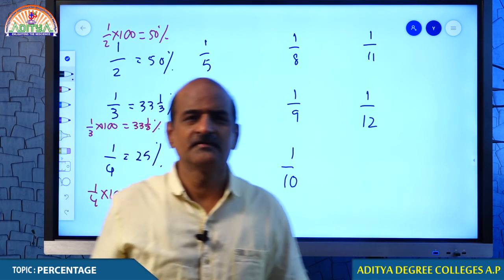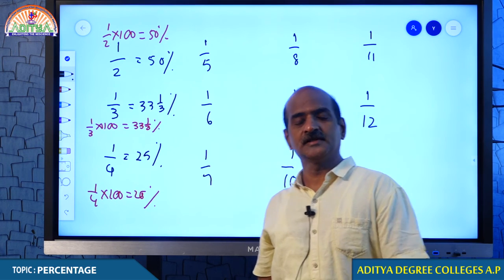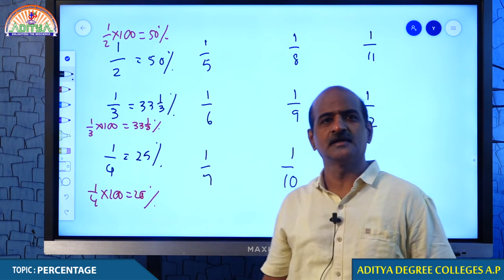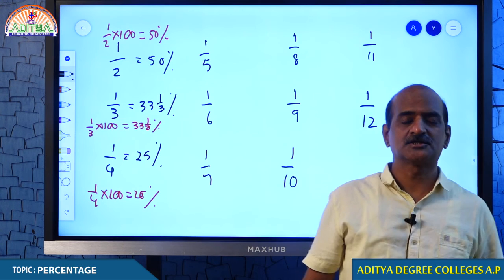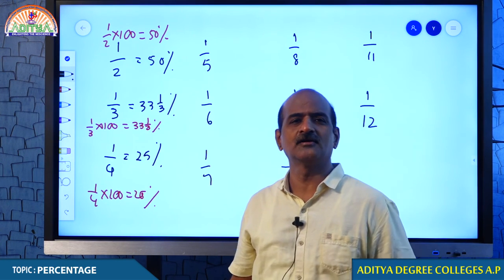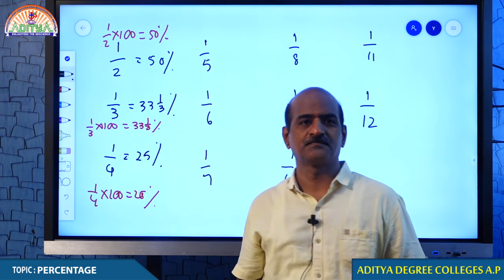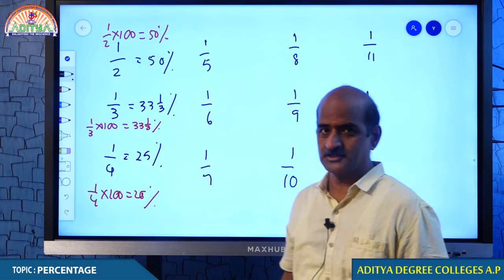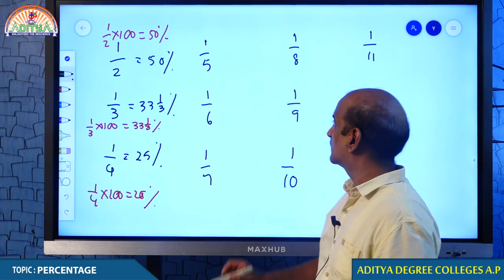So these are all something we can remember. That's not a very big issue, but the thing is how good we are. If you remember that, it is useful for getting the calculations a little faster. What is all important is calculations, because this is all about calculations.